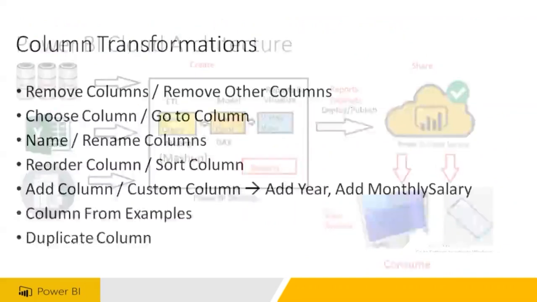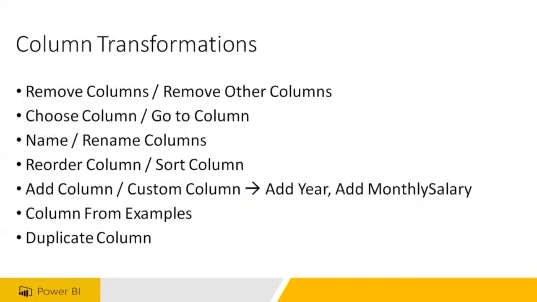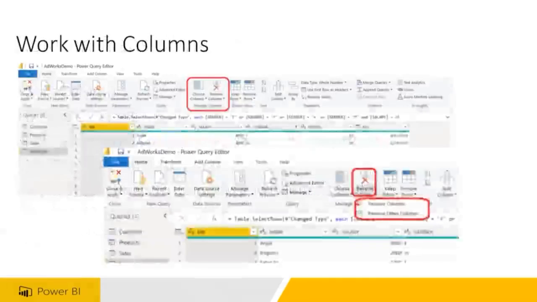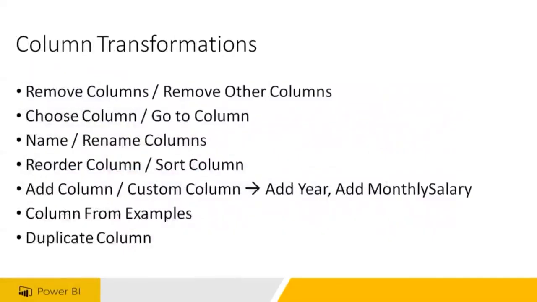Am I clear, guys? Now, I wanted to tell you column transformations. Remove columns, remove other columns, choose column, go to column, rename column, reorder, sorting, add column, custom column, column from examples, duplicate a column, split column, merge column, pivot, unpivot, transpose, replace. So lot of things you can do on a column. So let's remove empty. Lot of things we can do. So let us understand one by one.